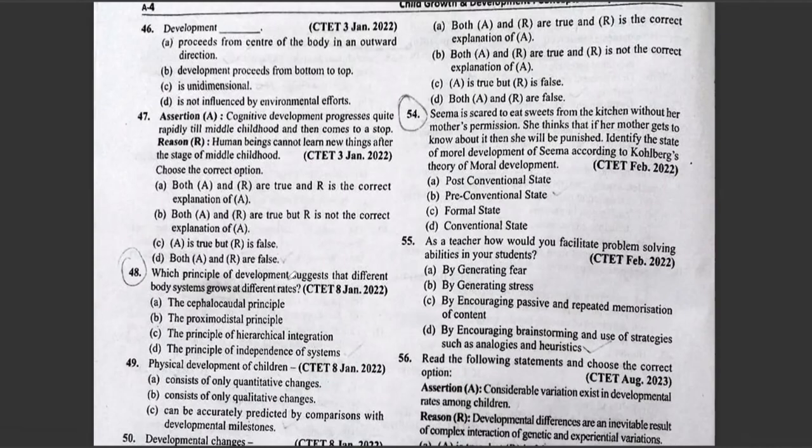Which principle of development suggests that different body systems grow at different rates? Option A. The cephalocaudal principle. B. The proximodistal principle. C. The principle of hierarchical integration. D. The principle of independence of systems. The correct answer is option D. The principle of independence of systems.